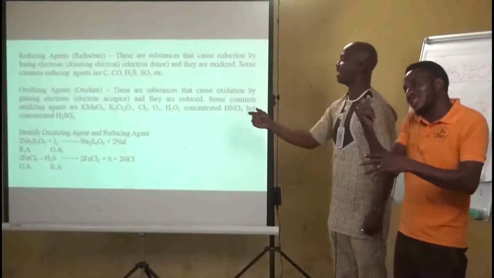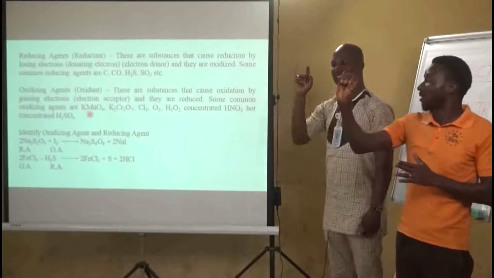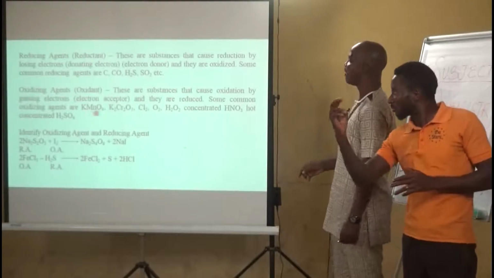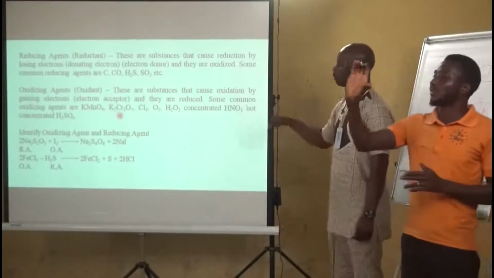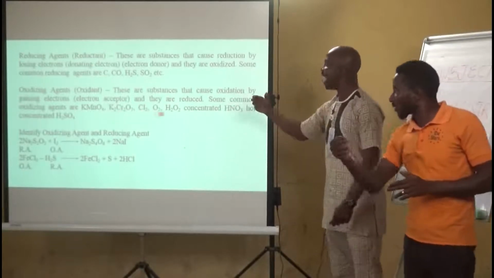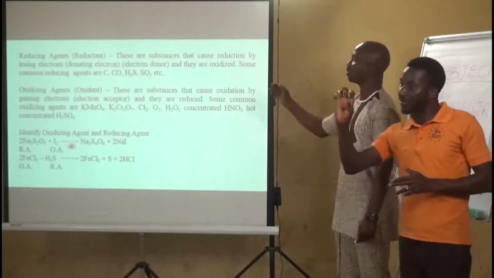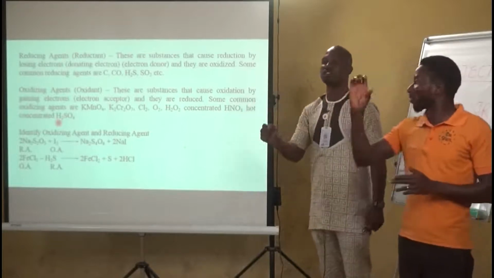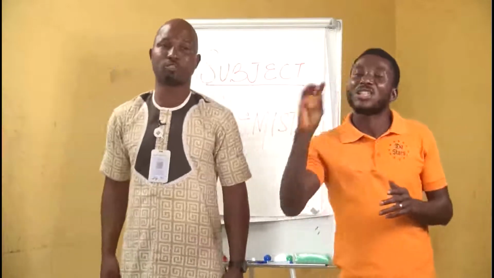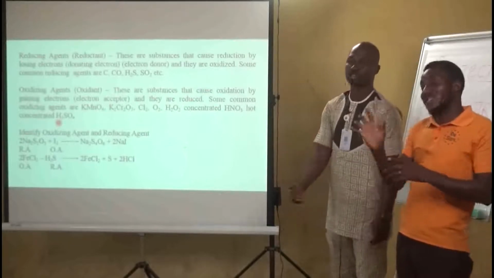Some very common oxidizing agents are potassium tetraoxomanganate(VII), then we have potassium heptaoxodichromate(VI). Then we have chlorine, oxygen, hydrogen peroxide, concentrated trioxonitrate(V) acid, and hot concentrated tetraoxosulfate(VI) acid. These are very common oxidizing agents that you see in the laboratory. The essence is that in an examination, you can be asked to list some common oxidizing agents.